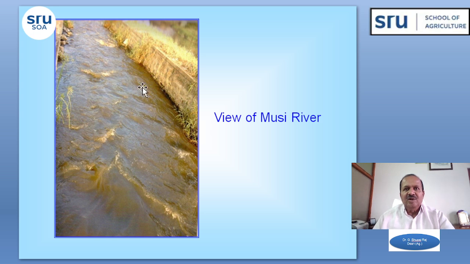You can have a look at the water flowing in this Musi River. The quality of this water is affected by the mixing of industrial effluents and domestic sewage. Though this is a river, it often appears to be a drain due to the contaminants let into it.